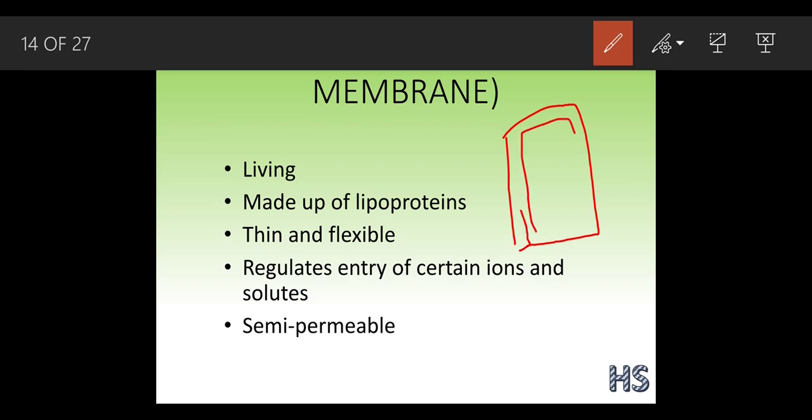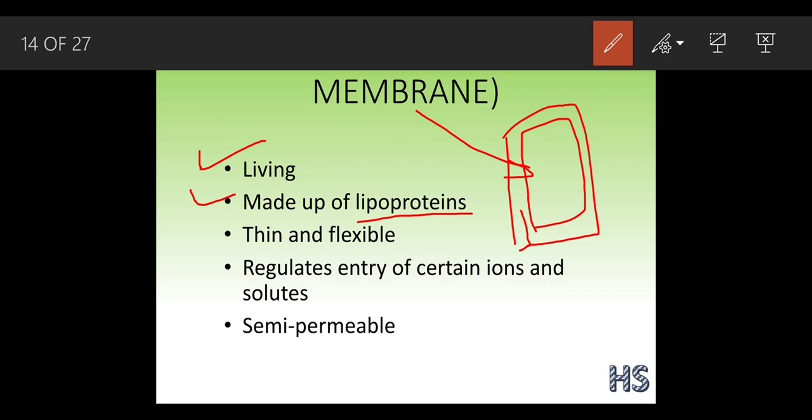Suppose I am making one more wall inside this. This one more wall is called the plasma membrane. The cell wall was dead, but this is living. The cell wall is made up of cellulose, whereas this is made up of lipoprotein, which means it is made up of protein.